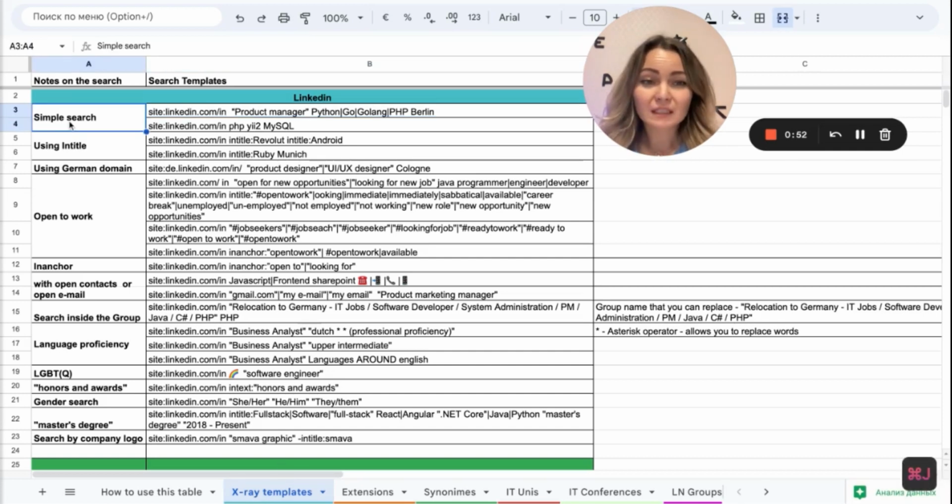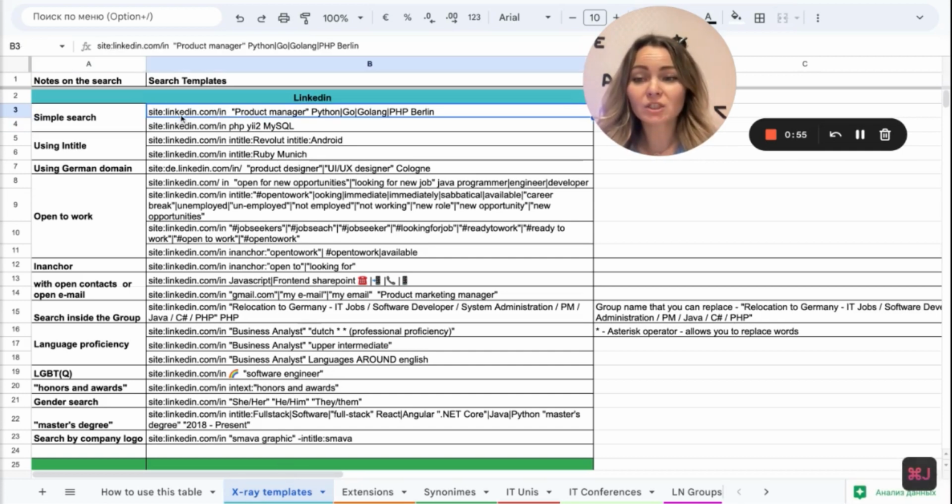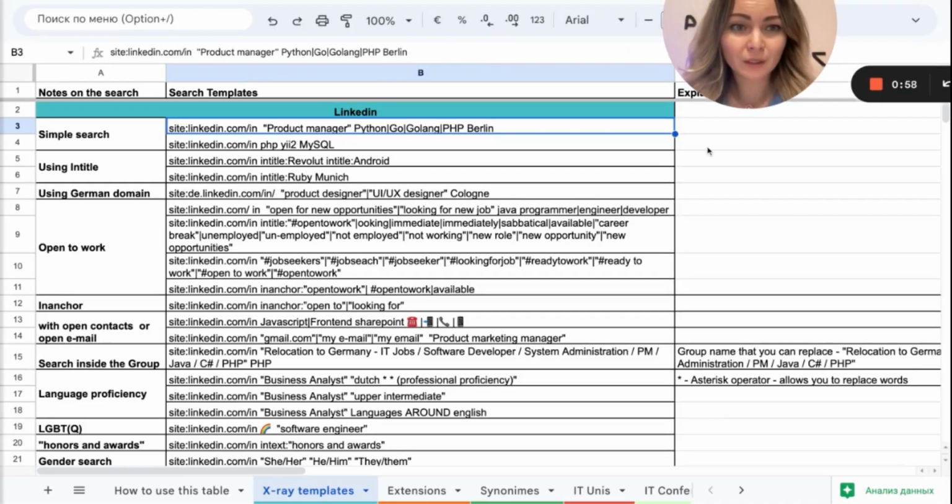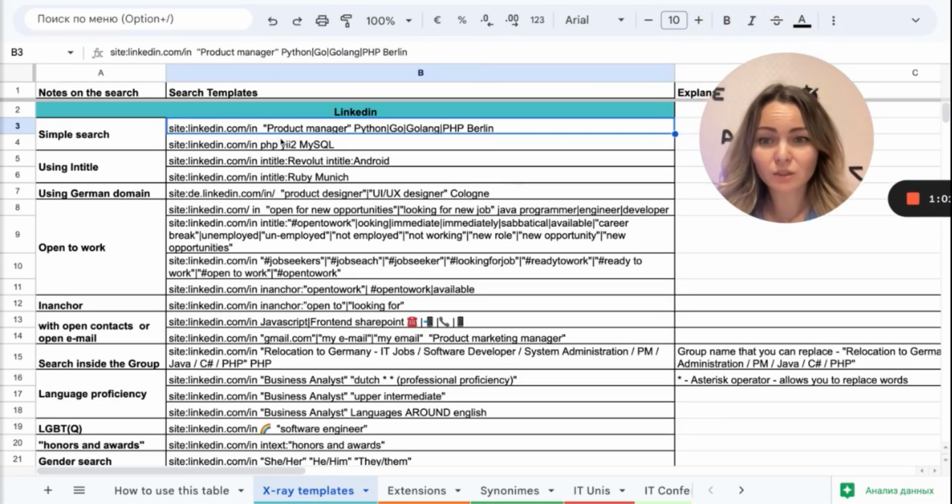We are using simple search. Just for example, we are taking into consideration the first line, and you can see here that we are using product manager who knows Python or Go or Golang or PHP and located in Berlin. This is a simple search that can give us the result for the product managers who are located in Berlin, and not go through all the project managers, product owners, for example, if we don't want to see them in our search.